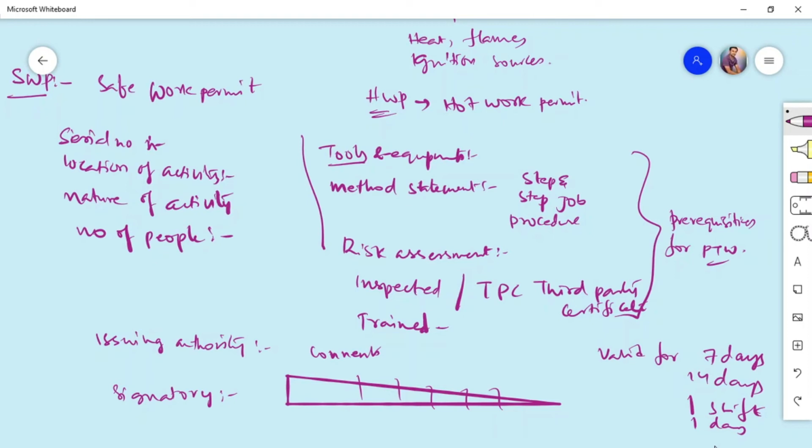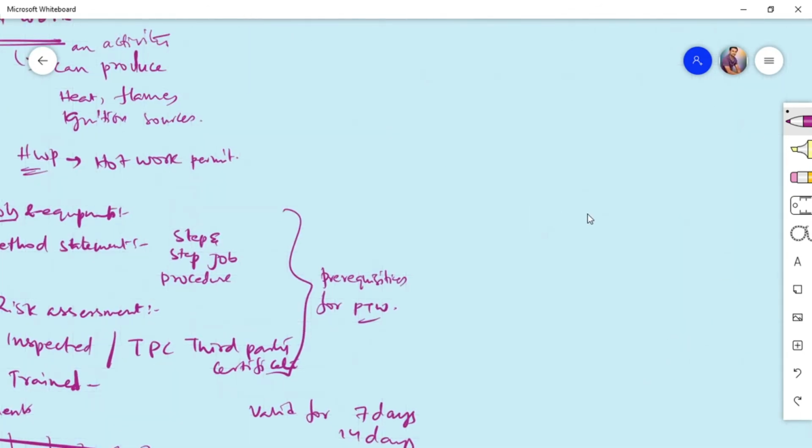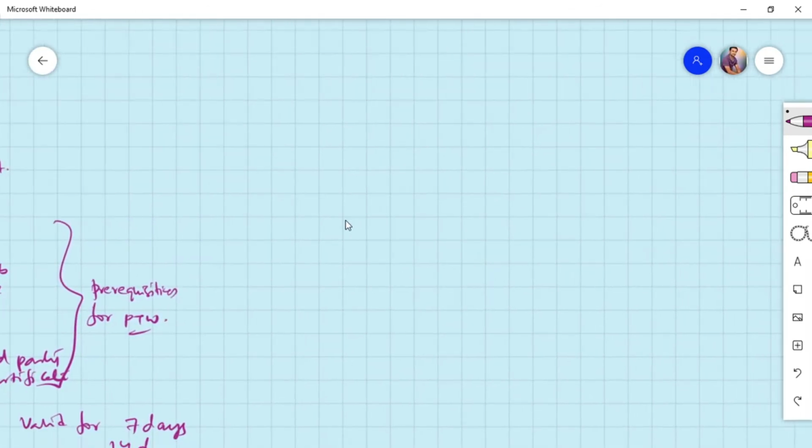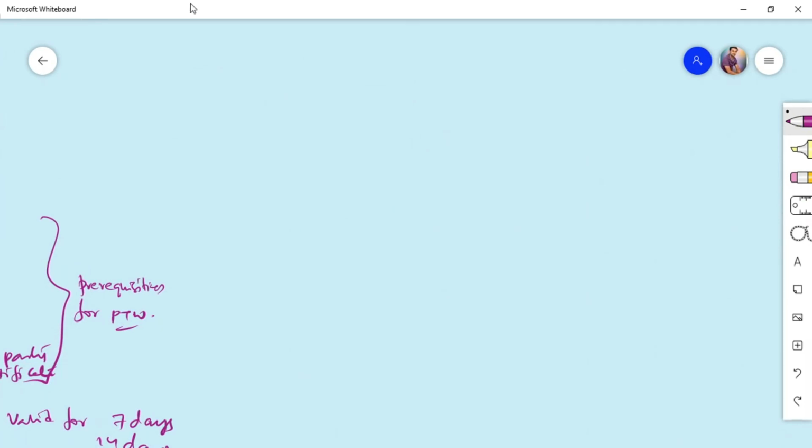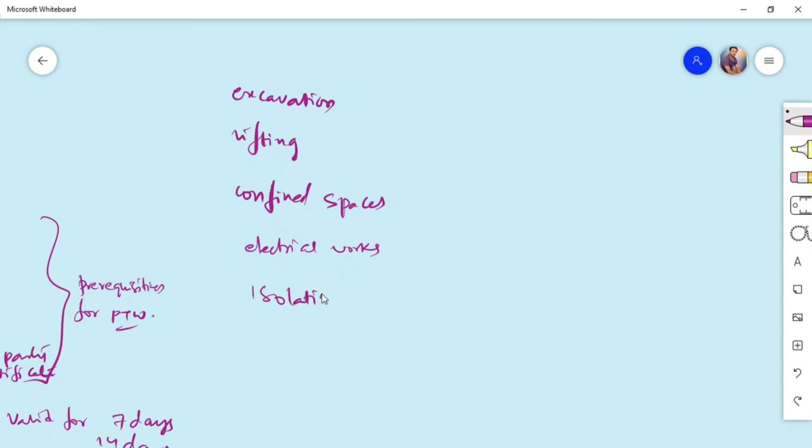Okay, now we will see about the different types of certificates that we have under permit to work. If you are carrying out other activities such as excavation, lifting, confined space entry, work inside confined spaces, electrical works, isolation, radiation, radiography, and in India generally pharma companies use working at height.